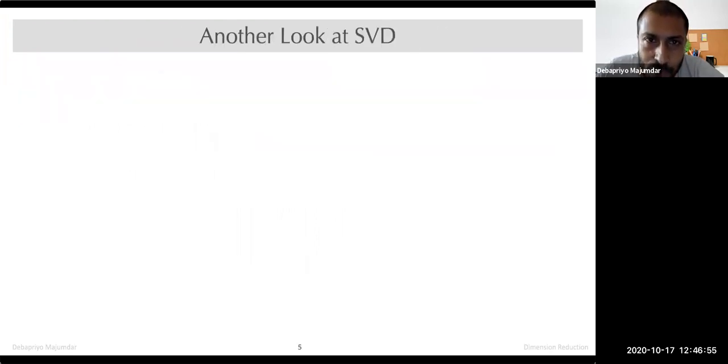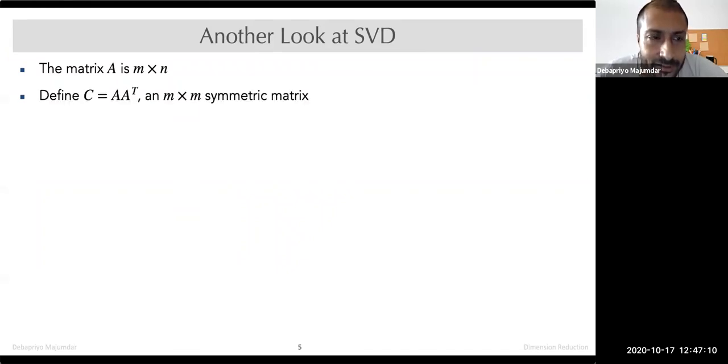So what should we do for that? Before going there, let's have a look at some other ways of looking at SVD. Let's say this matrix A is m cross n. And if you define C to be A A transpose, then it's an m cross m symmetric matrix.